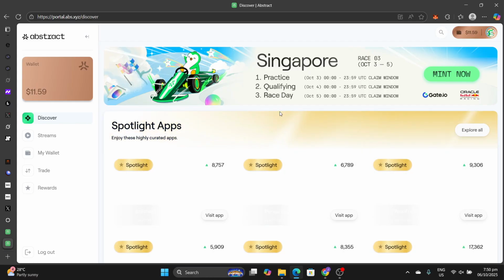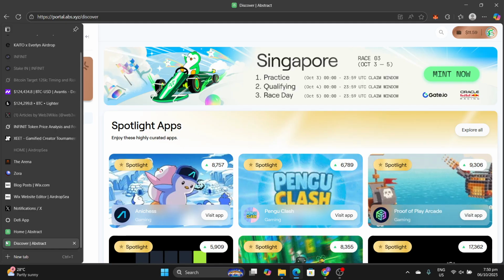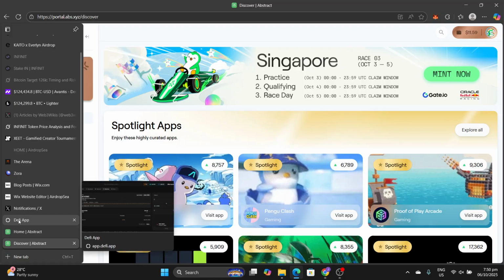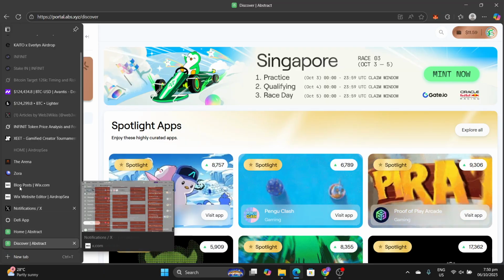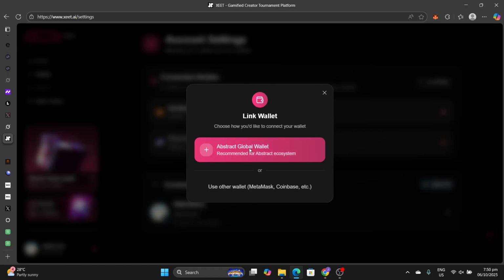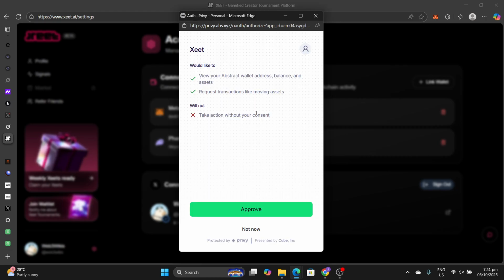Okay, so wow, this is interesting. Okay, so going back here, yes. So you connect your wallet addresses here. In this case, Abstract. So it looks like Xeet will also take note of your interactions on Myriad Market.